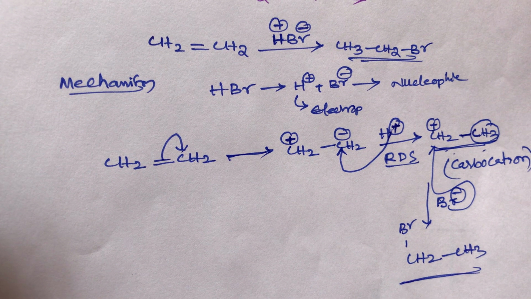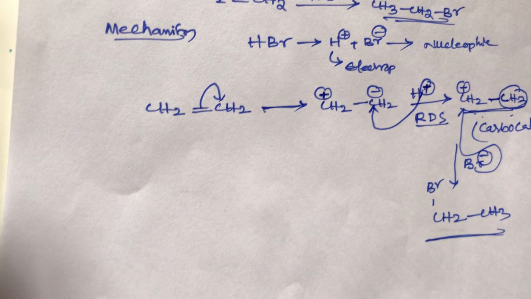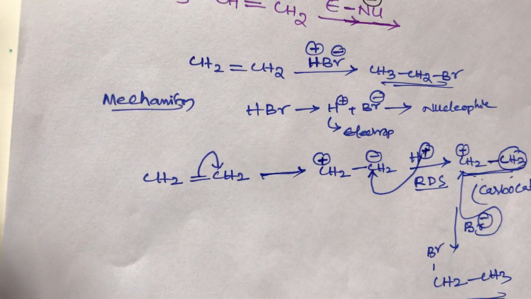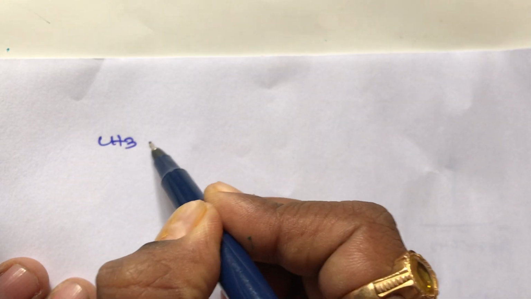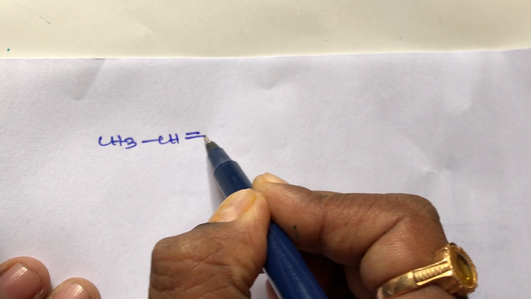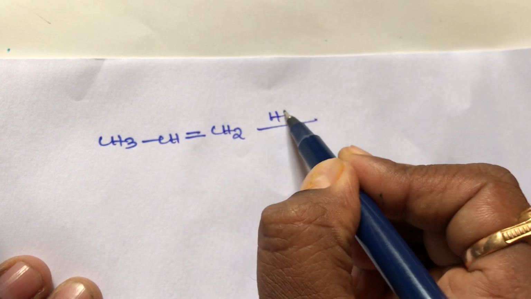This is the mechanism of electrophilic addition in alkenes. Now take one more example: CH3CH=CH2 in the presence of HBr.